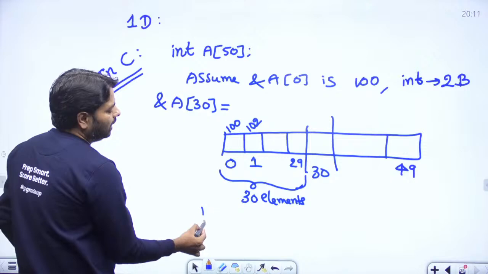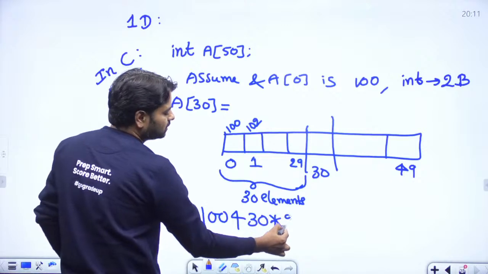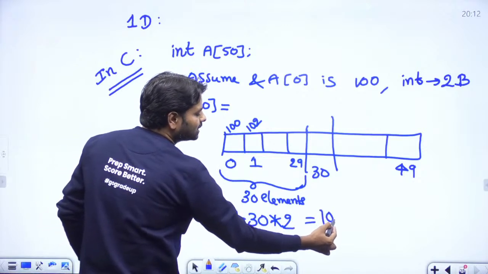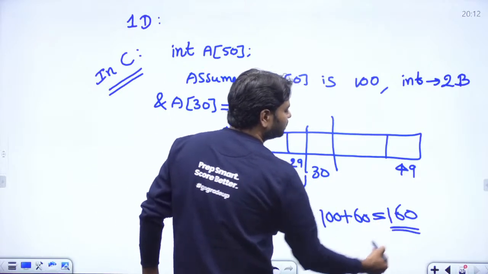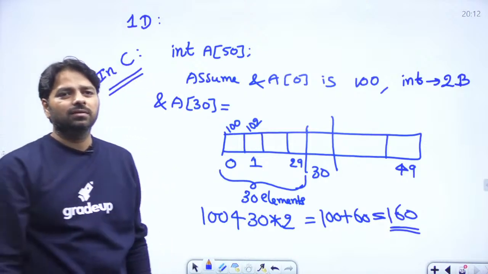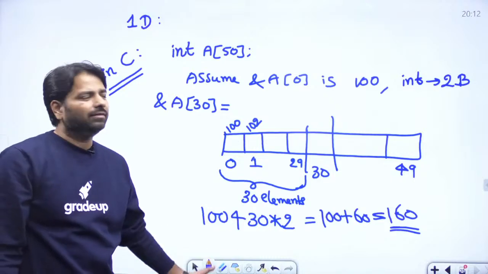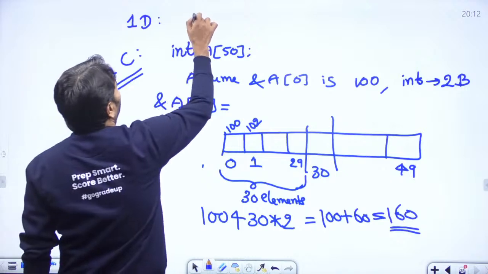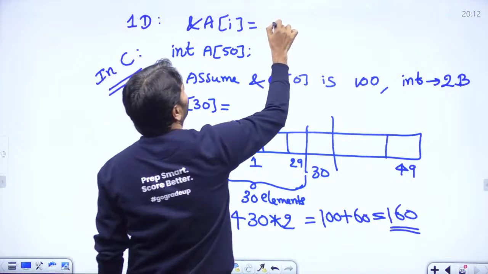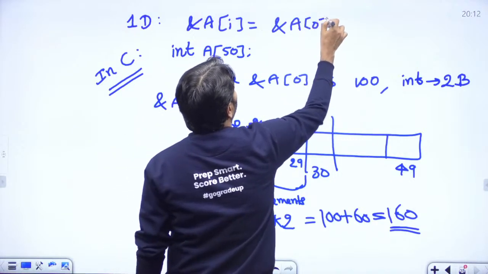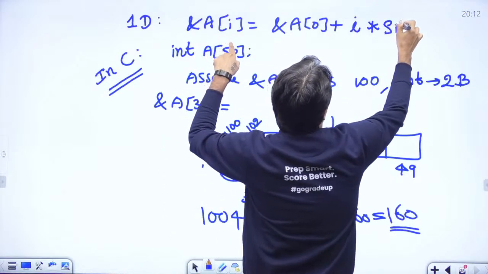So you just have to do 100 plus 30 elements. Each element takes 2 bytes. That will be 100 plus 60, which is 160. Yes, right. This is in C language. In C language, directly you can use the formula: address of A of i is equal to address of A of 0 plus i into size of element.